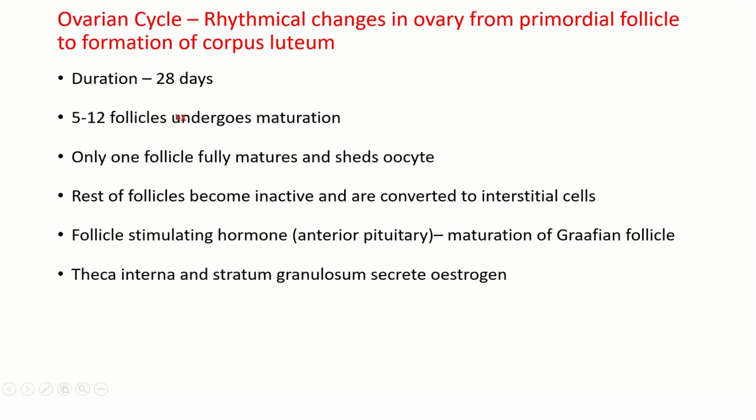In each ovarian cycle, 5 to 12 follicles undergo maturation, and out of that only one follicle will fully mature and shed the oocyte. The rest of the follicles become inactive and are converted to interstitial cells. Follicle stimulating hormone from the anterior pituitary will help in maturation of the Graafian follicle. The theca interna and stratum granulosum will secrete estrogen. These points we have already seen when dealing with gametogenesis.